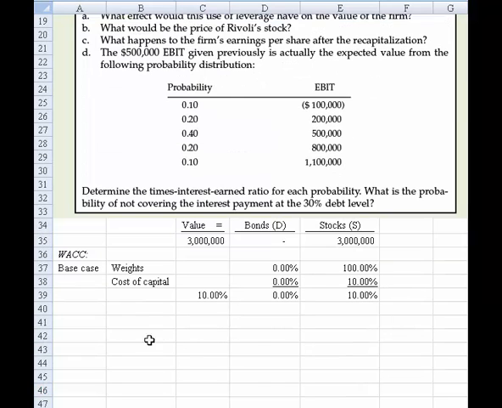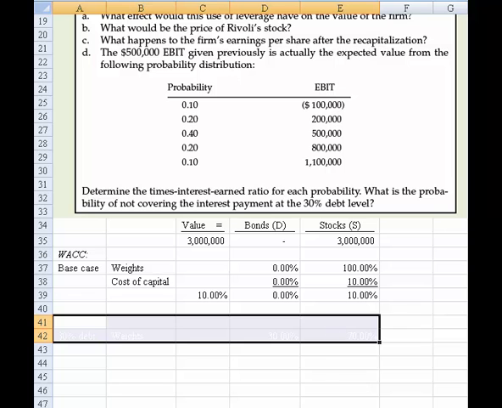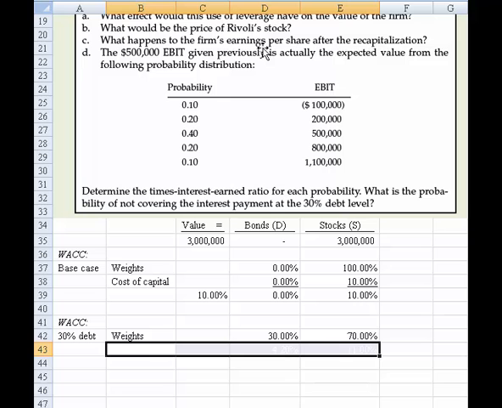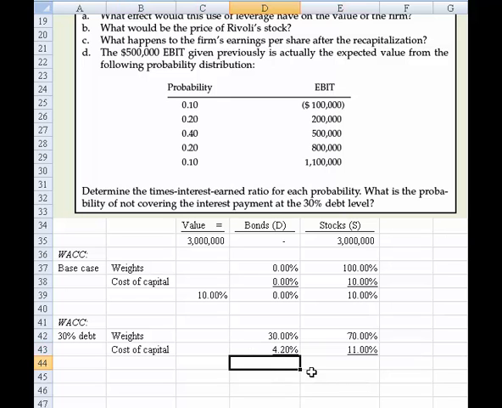Okay, now let's slide down and do the same thing with our new capital structure with the 30% debt. So now we have a 30% weight, which forces the equity weight to be 70%. If bonds are 30 and stocks are 70, that has to equal 100, which it does. And then next what we need to do is bring in the cost of capital.